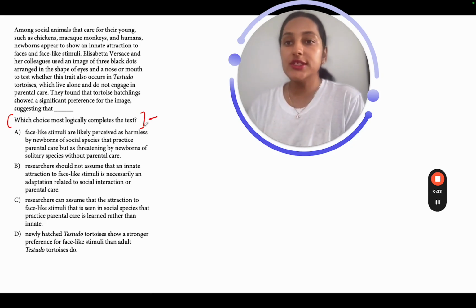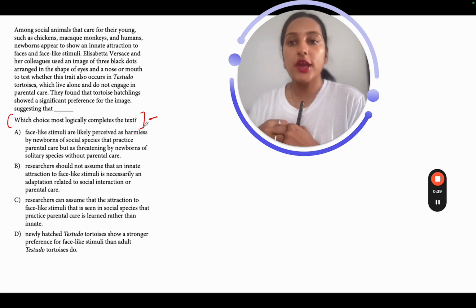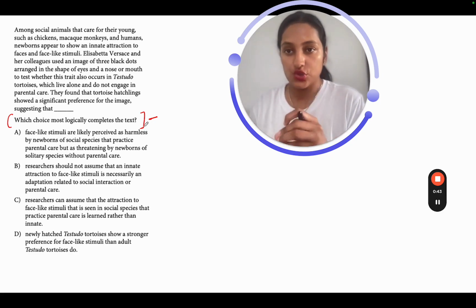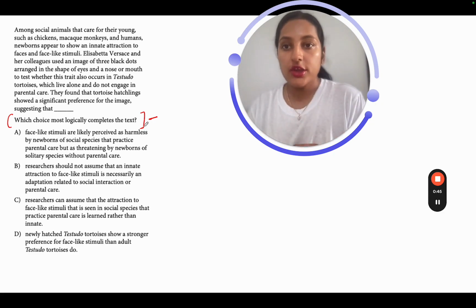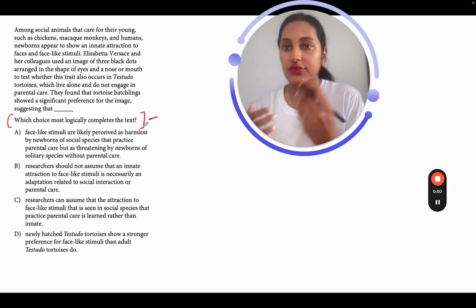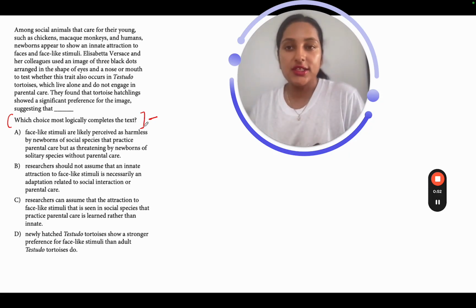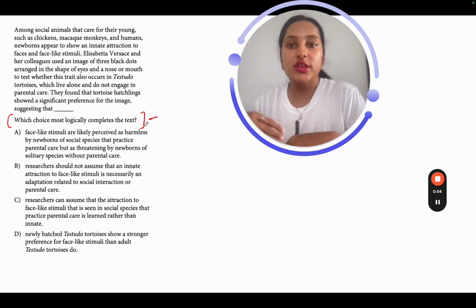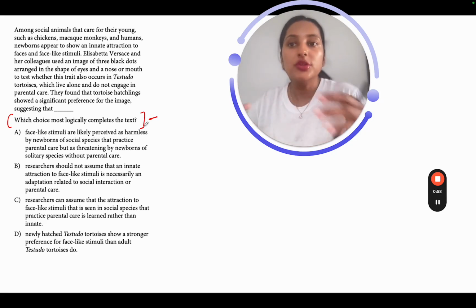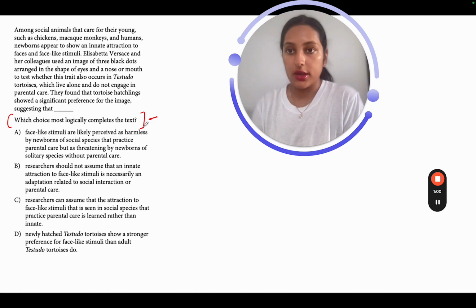Among social animals that care for their young, such as chickens, macaque monkeys, and humans, newborns appear to show an innate attraction to faces and face-like stimuli. So what's happening over here? We are talking about these social animals that care for their young. In that case, the newborns show an innate attraction towards faces and face-like stimuli. So that's not external. That's something that they already have, right?